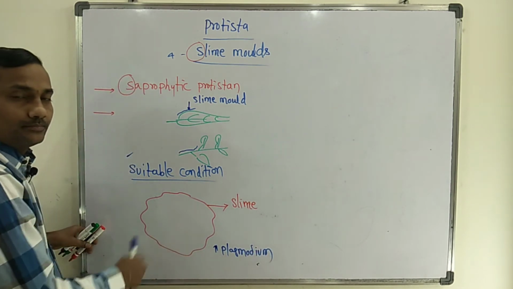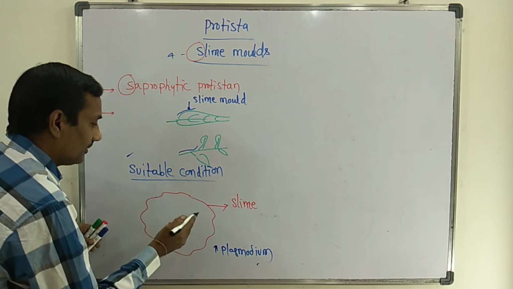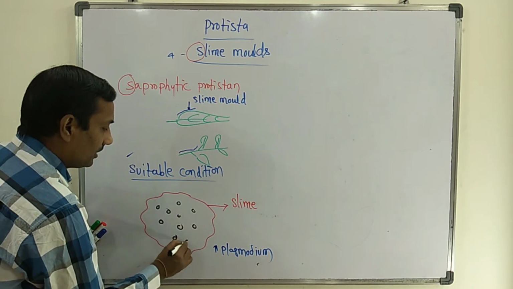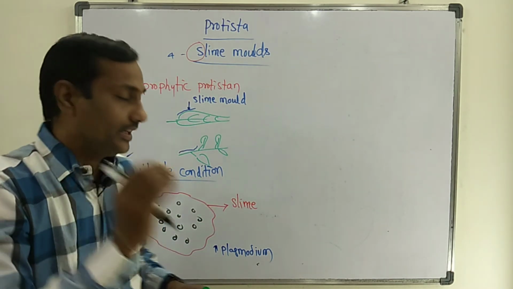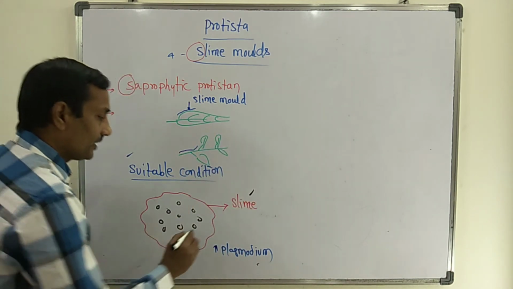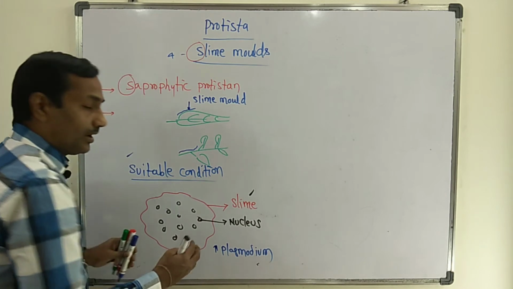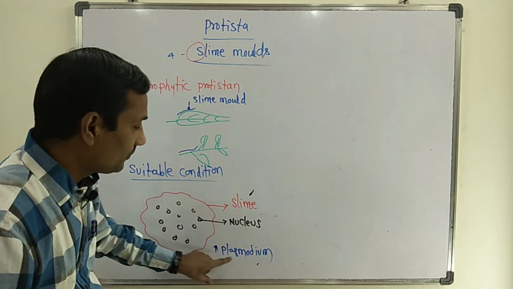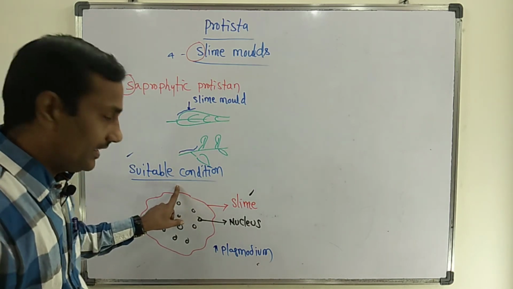So this plasmodium consists of many diploid nuclei, but all these nuclei are surrounded by a sticky fluid that is known as slime. This is known as a nucleus. The aggregation of many nuclei is known as plasmodium, which is formed in suitable conditions.